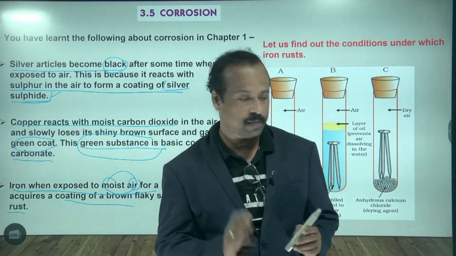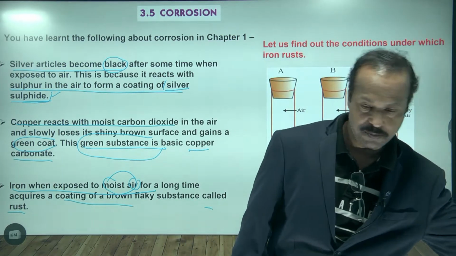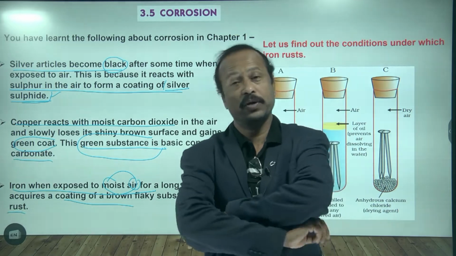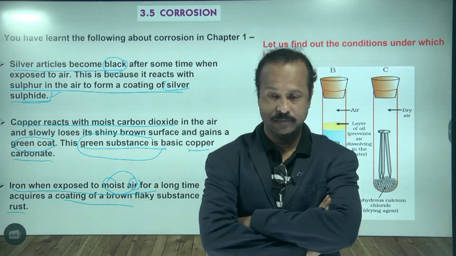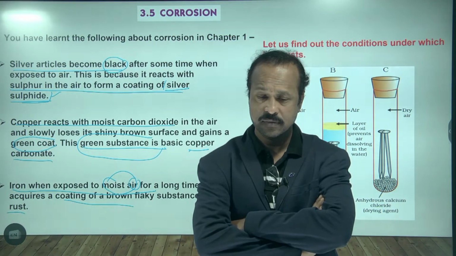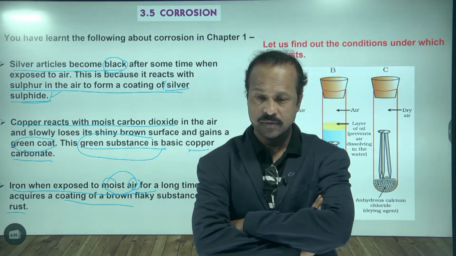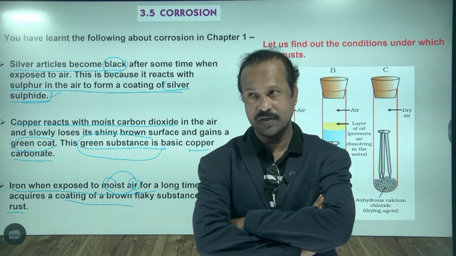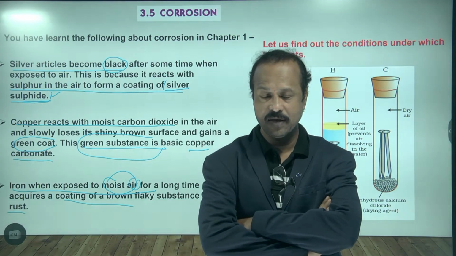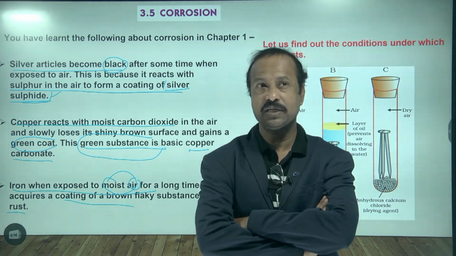If you want to protect the metal, for example, in your house there is a window which is made up of an iron grill. So how can you protect it? Once you see your window grill, if it is made up of iron, can you see the iron?